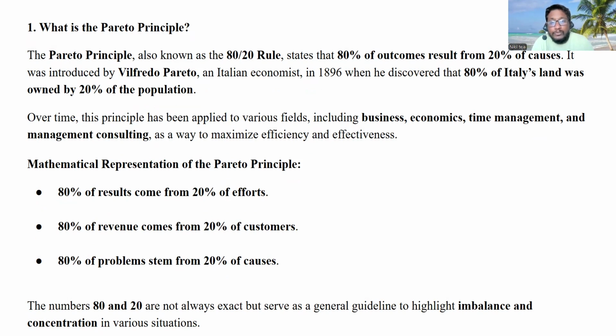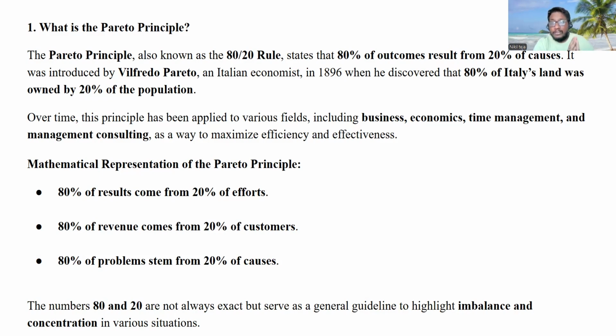80% of the revenue comes from 20% of the customers. Let's take the Apple example. 80% of the revenue for Apple. Like, Apple company has different products, right? It has iPods, it has iPads, it has laptops, it has an OTT too, I think, Apple TV. It has iPhones too, right?